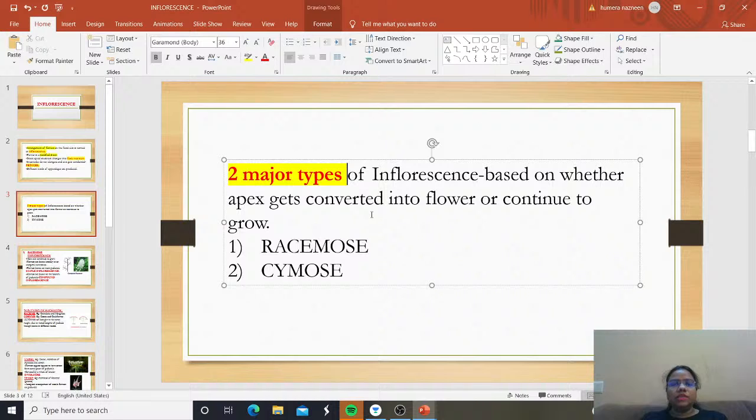On what basis have these inflorescences been categorized? It is based on whether the apex gets converted into a flower or continues to grow. So we have an apex, right? Whether it is getting converted into a flower or continuing to grow, we are dividing based on that. The inflorescence is being divided into two types.